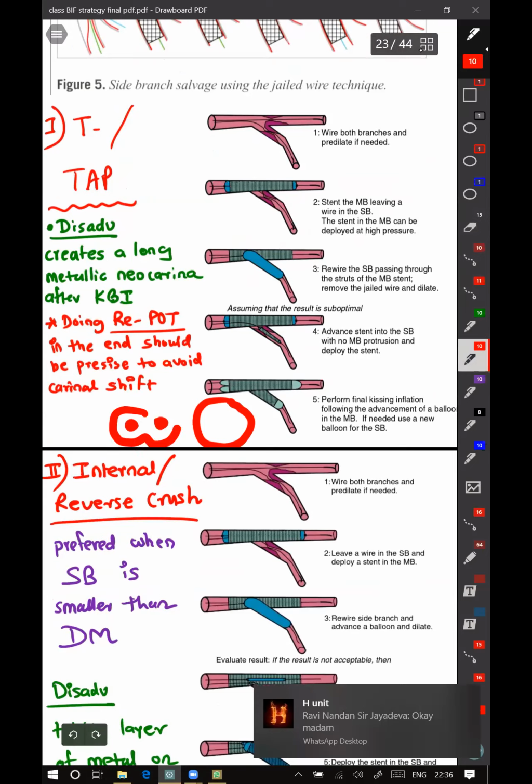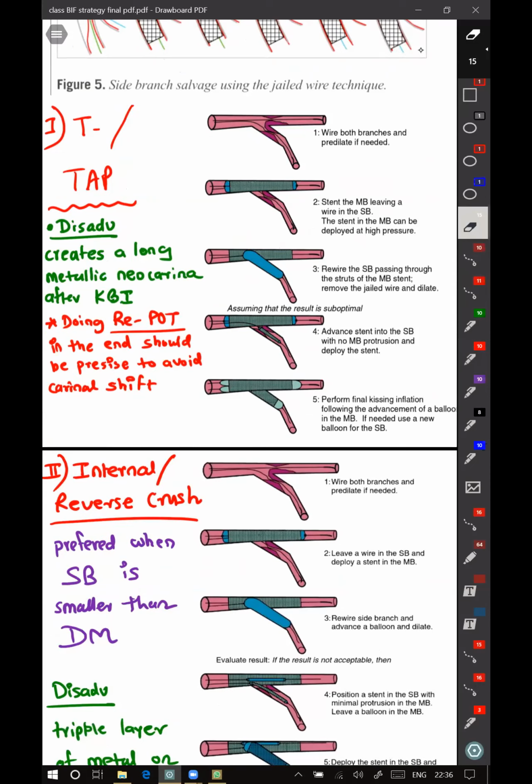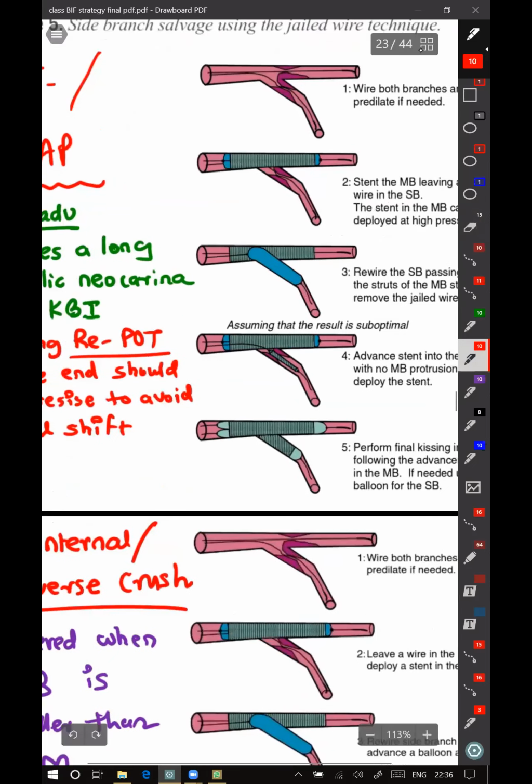Lokesh, with the repot, why will the carina get shifted? Because the POT is done only from the carina to the proximal part of the stent, no? Lokesh, your voice is not coming. Yeah, it will come.